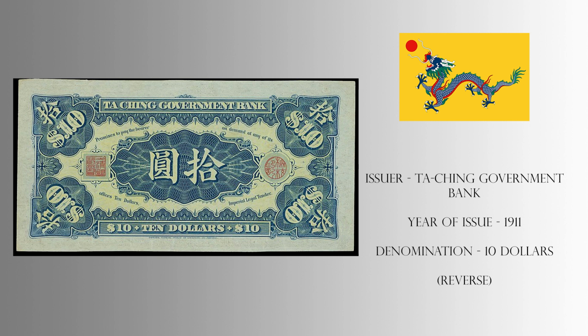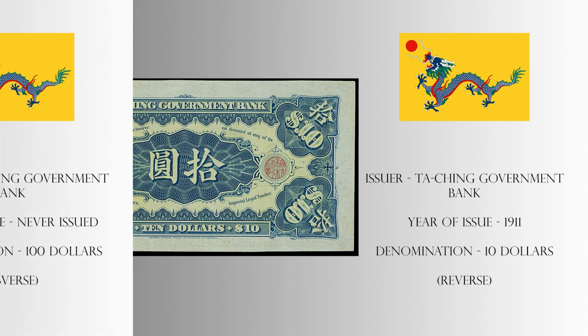Given that this banknote was issued, seals have been applied in the square and circle outlines. The bottom of this note reads Imperial Chinese Bureau of Engraving and Printing.